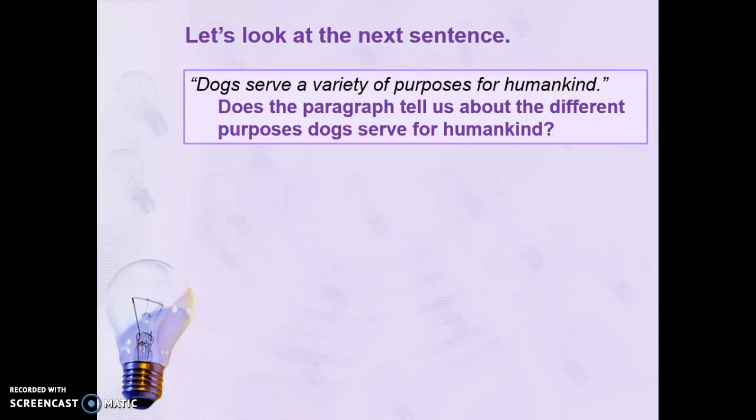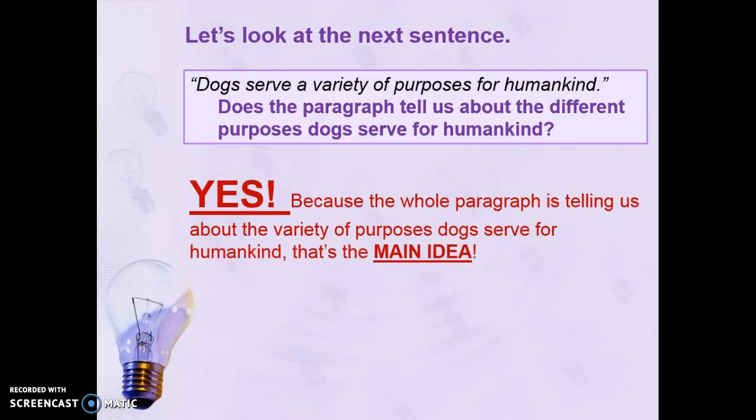Let's look at one more. Dogs serve a variety of purposes for mankind. Does the paragraph tell us about the different purposes dogs serve for mankind? If you go back and look at it, yes, this is actually the right answer because the whole paragraph is telling us about the variety of purposes dogs serve for humankind, and that's our main idea.